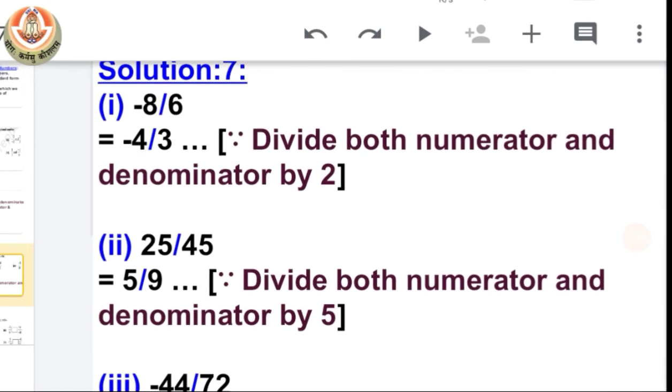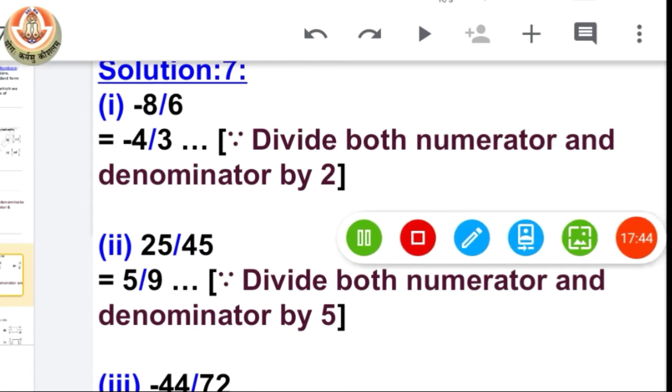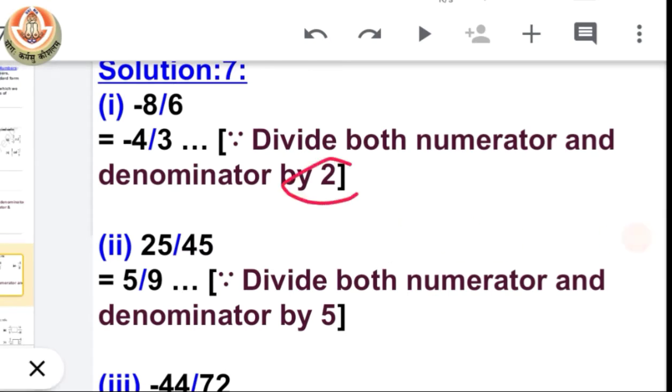We have to divide the numerator and denominator by the common factor if they have one. In the first part we have a common factor, which is 2, for minus 8 and 6, and when we divide minus 8 and 6 by 2 we have minus 4 by 3, and this is the simplest form of the given rational number.